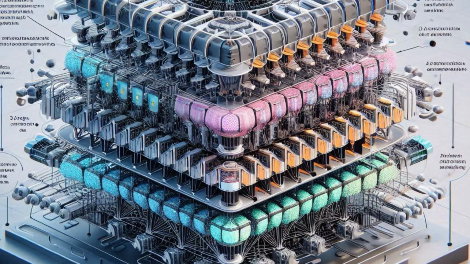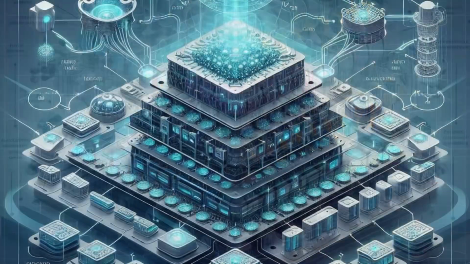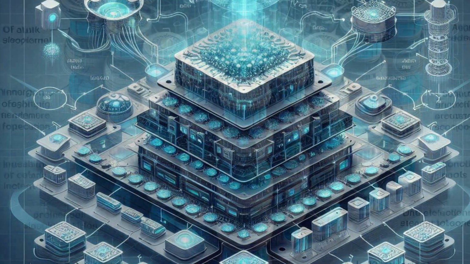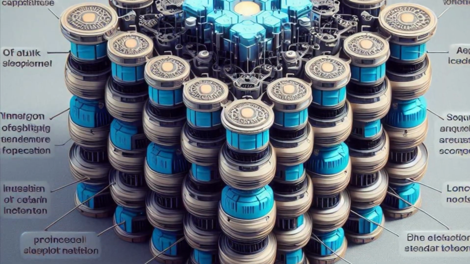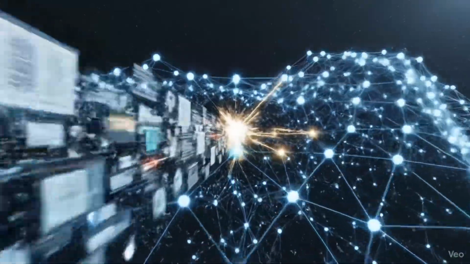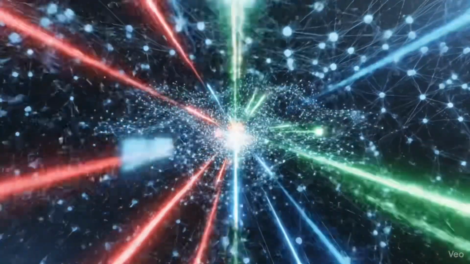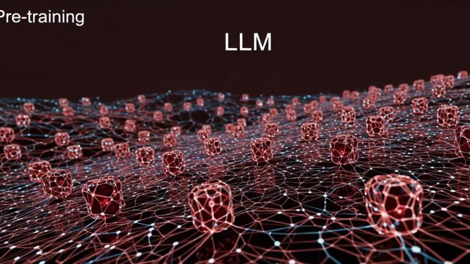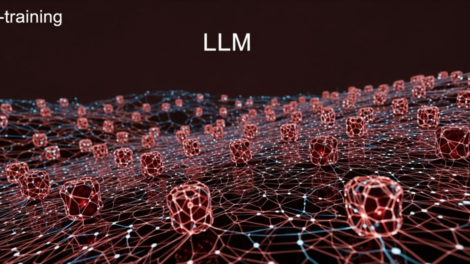Following pre-training, the model undergoes fine-tuning and alignment. While pre-training teaches the model how to speak, fine-tuning teaches it what to say. This stage often includes instruction fine-tuning, training on high-quality examples of prompts and ideal responses, and reinforcement learning with human feedback, RLHF. In RLHF, human reviewers rank the quality of different model outputs, and this feedback is used to train